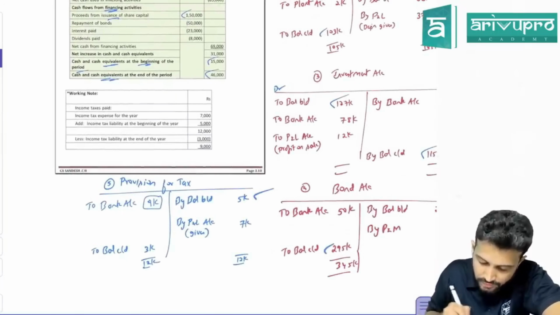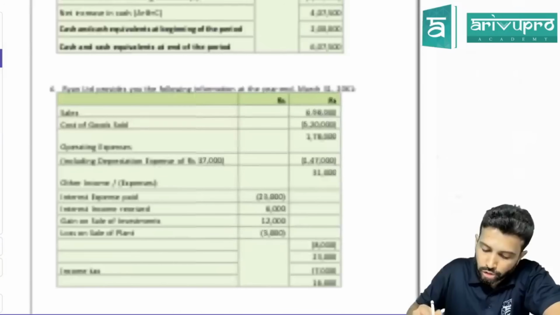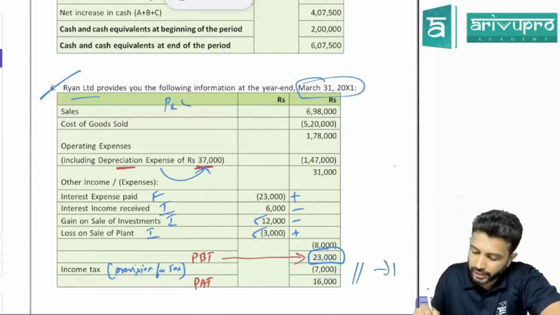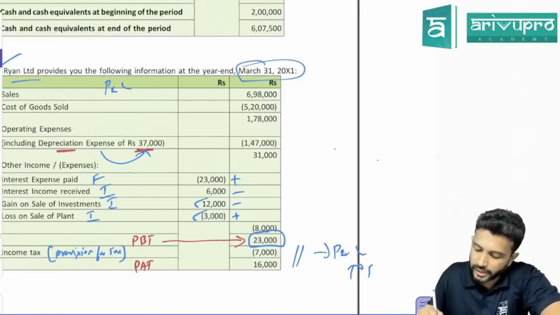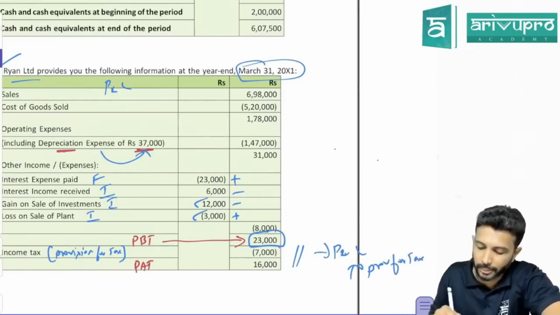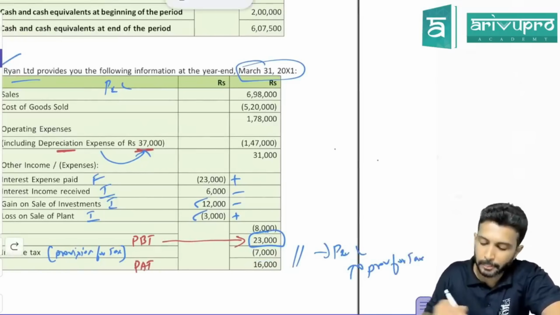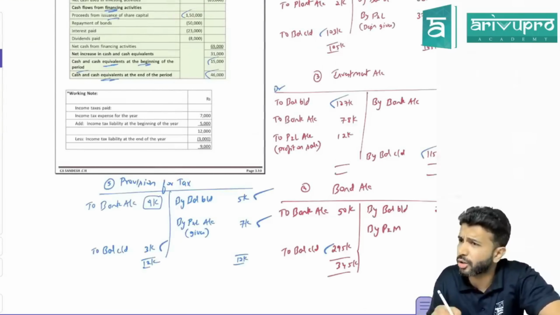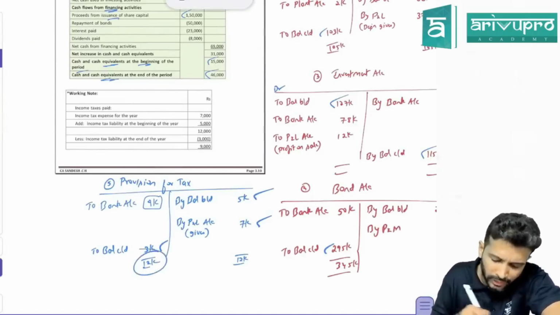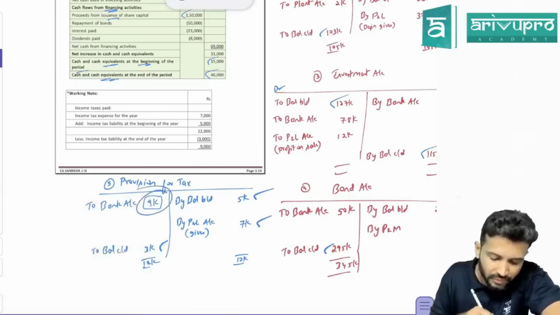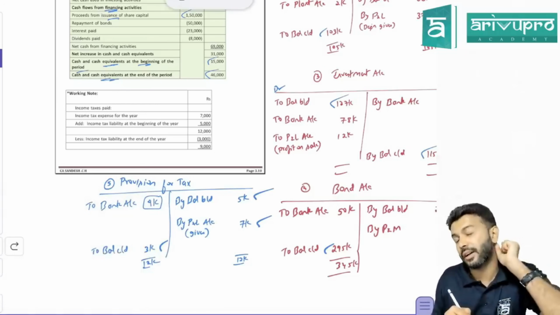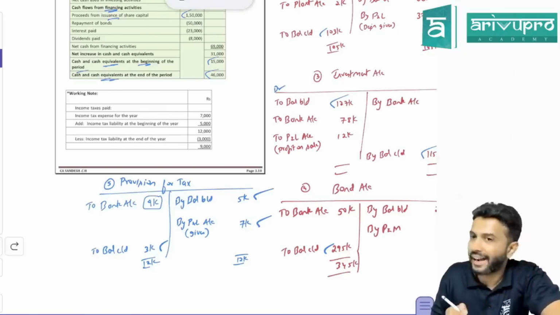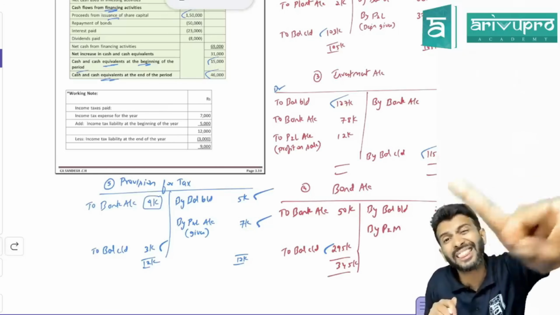Provision for tax, opening balance is 5, closing balance is 3. You also got provision for tax from P&L. How much is provision for tax in P&L? 7,000. What is the journal entry? P&L account debit to provision for tax, 7,000. When you post this entry, the ledger will show by P&L 7,000. This side total is 12, that side also should be 12, but we only got 3. So you get a balancing figure of 9,000. What is that balancing figure? Tax paid. So tax paid is 9,000. Tax provision we added back, tax paid you need to deduct at the end.